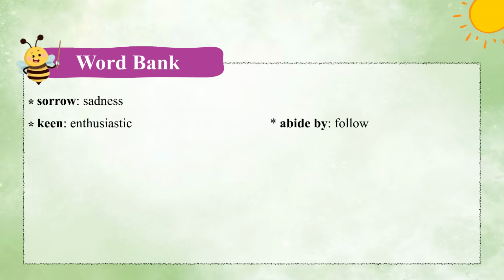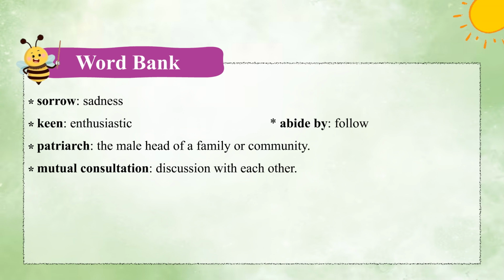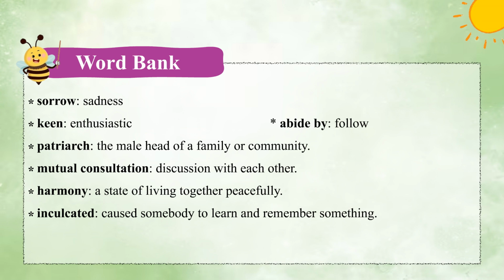Word bank: sorrow, sadness; keen, enthusiastic; abide by, follow; patriarch, the male head of a family or community; mutual consultation, discussion with each other; harmony, a state of living together peacefully. Inculcated, caused somebody to learn and remember something.